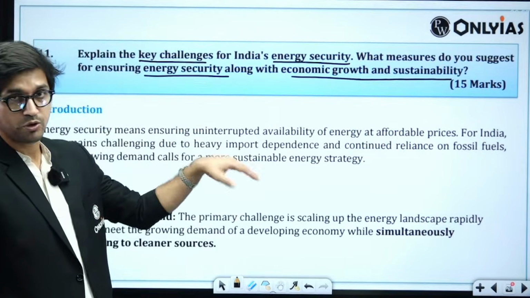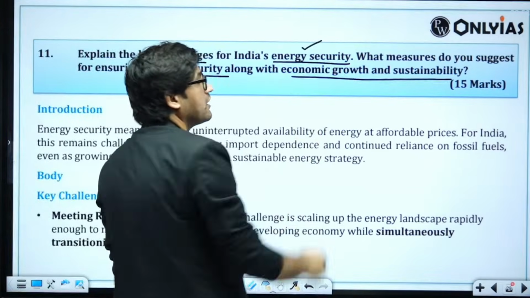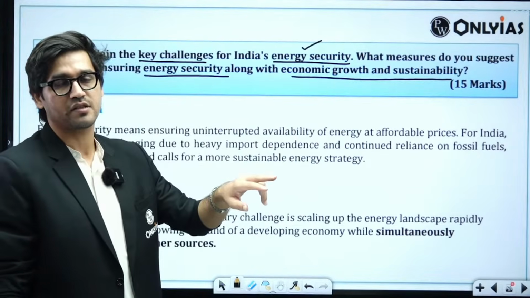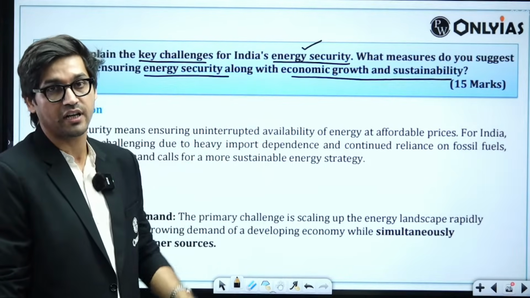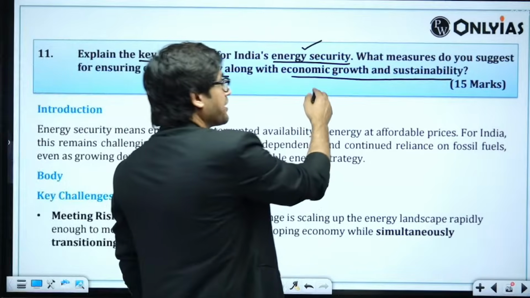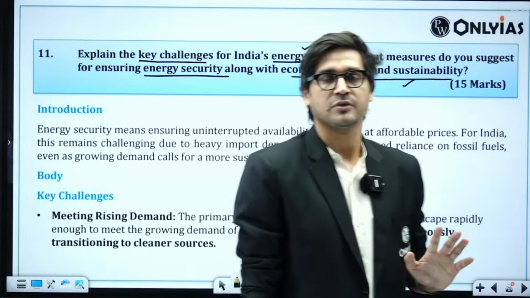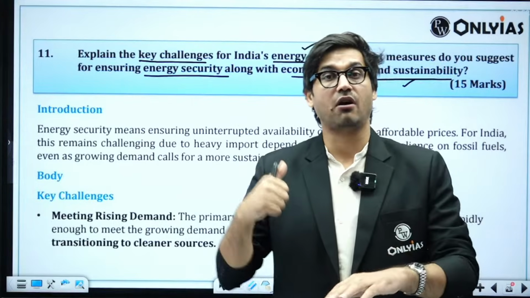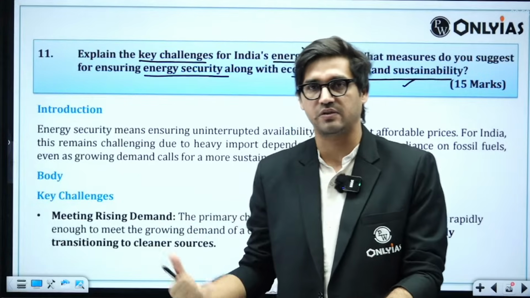So what you have to talk about here is challenges to energy security in India, and then you have to suggest measures as to how India can tackle these challenges while keeping economic growth as well as sustainability in mind, right? Two parts to this question. Because it's a 15 marker, you will have more space and more time to write this answer as well.